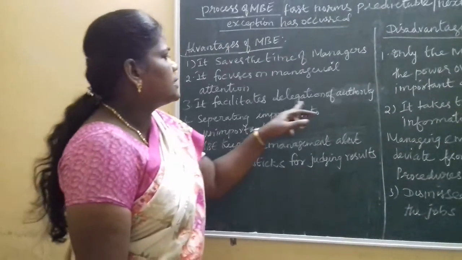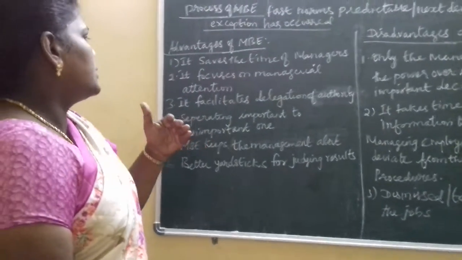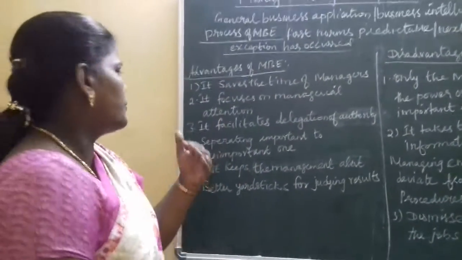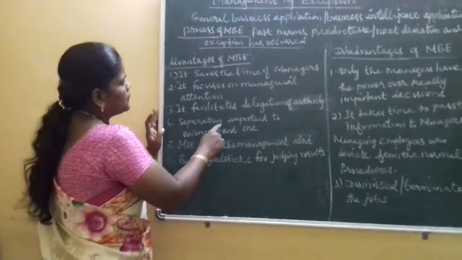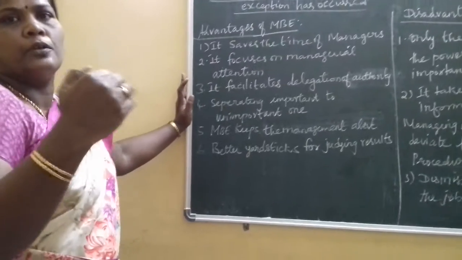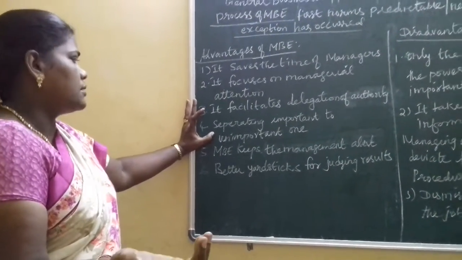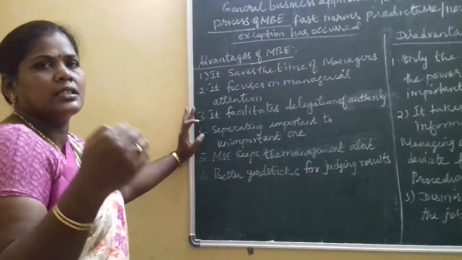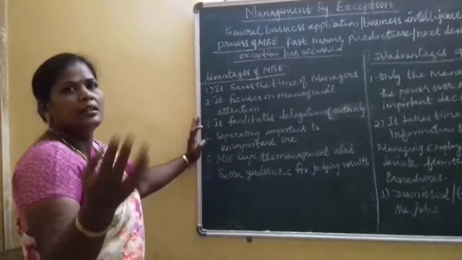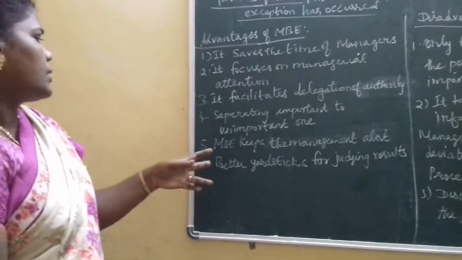Then it facilitates the delegation of authority. Delegation of authority means the power of authority can be easily transferred from one person to another. Then it separates important from unimportant matters. For example, usual problems will be solved by the superior or the supervisor. If the problem is severe, it will be taken by the manager.